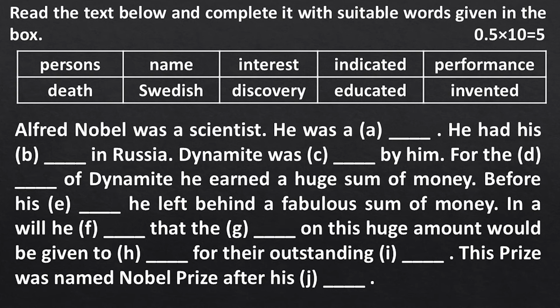Okay, let's read the passage. Alfred Nobel was a scientist. He was a dash. He had his dash in Russia. Dynamite was dashed by him. For the dash of dynamite, he earned a huge sum of money. Before his dash, he left behind a fabulous sum of money. In a will, he dashed that the dash on this huge amount would be given to dash for their outstanding dash. This prize was named Nobel Prize after his dash.